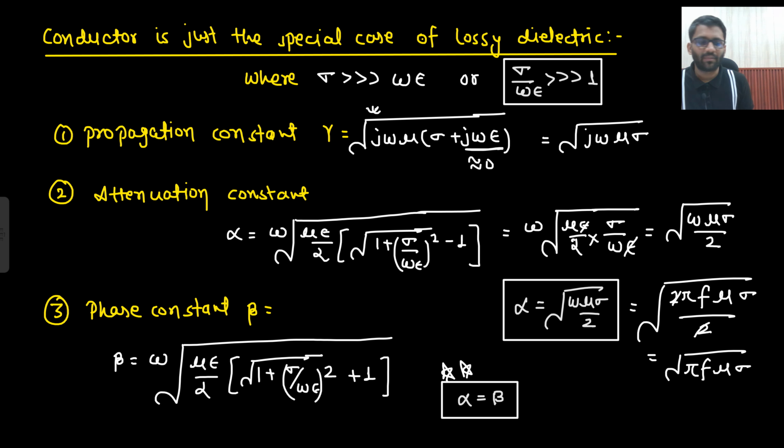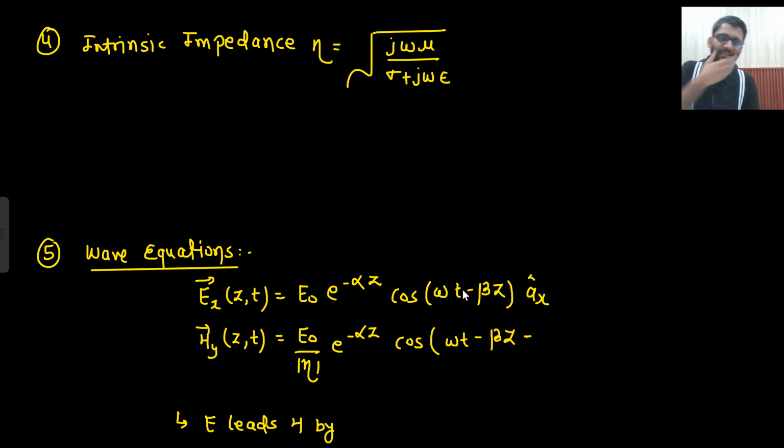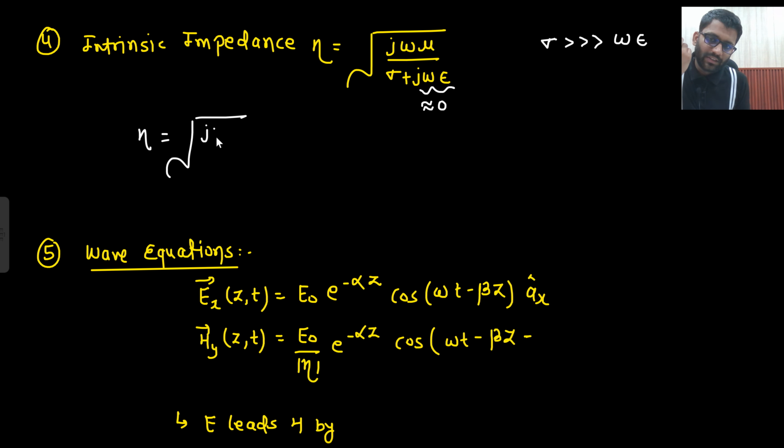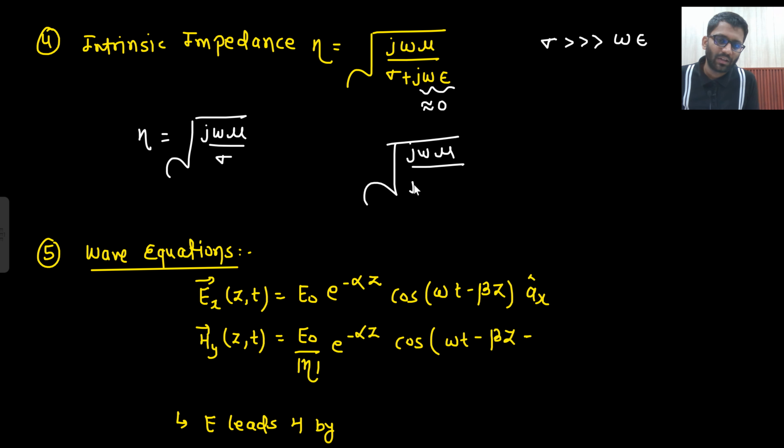So alpha, beta we have seen, gamma we have seen. Let's see intrinsic impedance. So tell me one thing. Here sigma is very much greater than omega epsilon. That means omega epsilon is very small with respect to sigma, so I can keep this nearly equal to 0. So what you are getting as eta is j omega mu divided by sigma. So how will you write it down? In the examination you will write that sir, eta general expression is j omega mu upon sigma plus j omega epsilon. So j omega epsilon will be 0 only. So this is the expression I am getting, right?